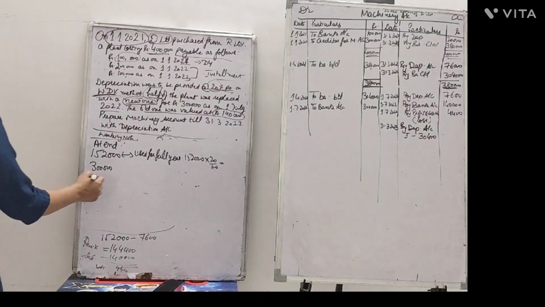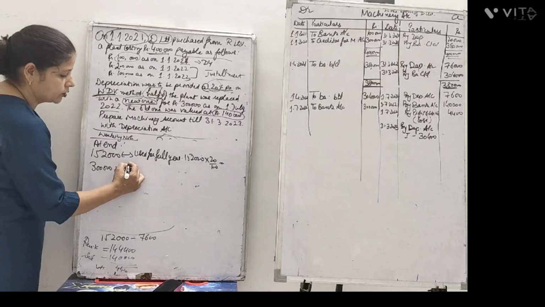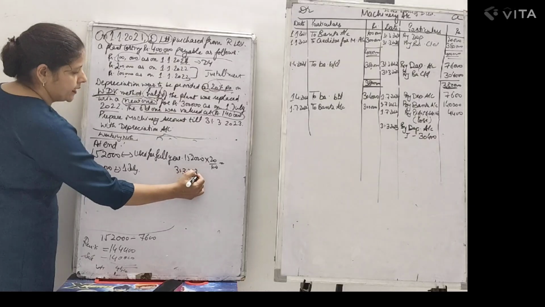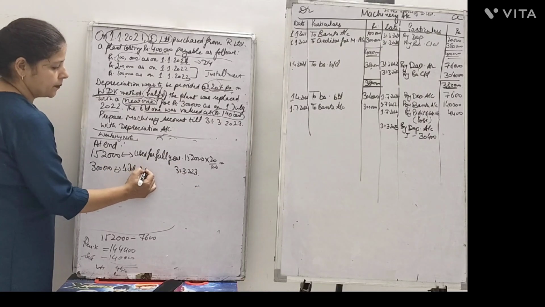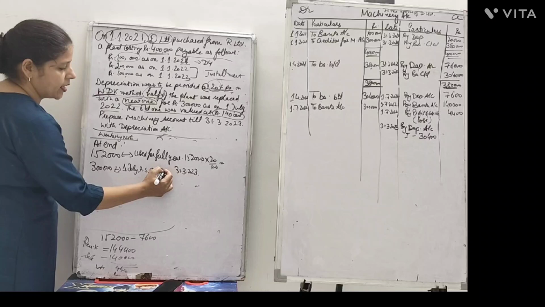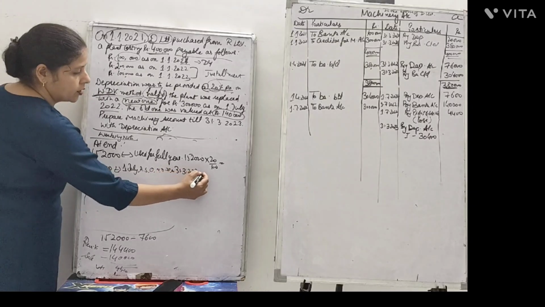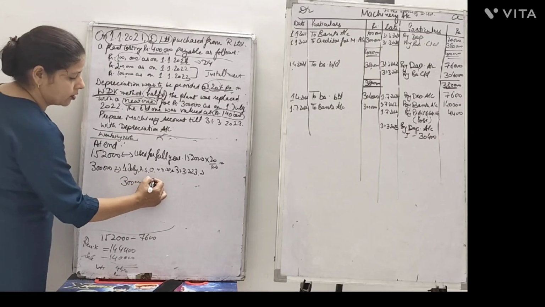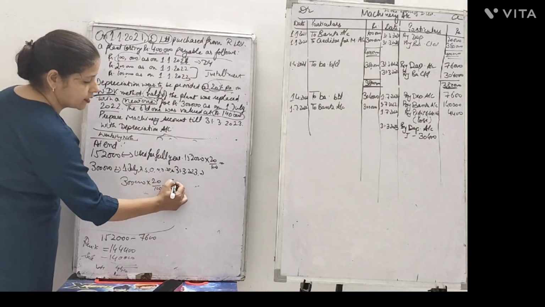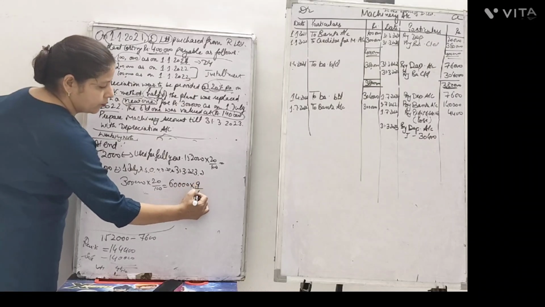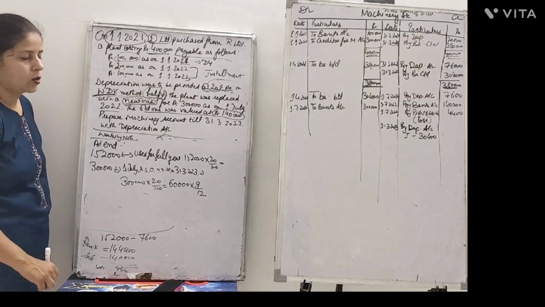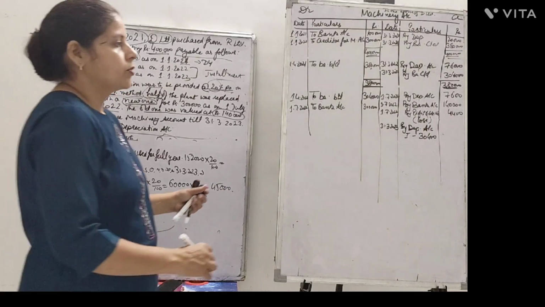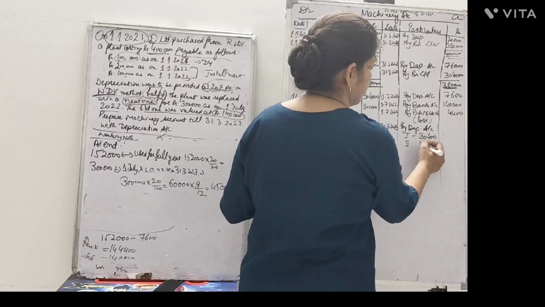And on the second asset, which was used from 1st of July till 31st of March 2023. So July, August, September, October, November, December, Jan, Feb, March, it gives you a total of 9 months, right? So 3 lakh rupees depreciated at the rate of 20%, full year depreciation is 60,000, but we need it for 9 months out of total 12 months. So the depreciation becomes rupees 45,000 here. So depreciation on second asset is of rupees 45,000.